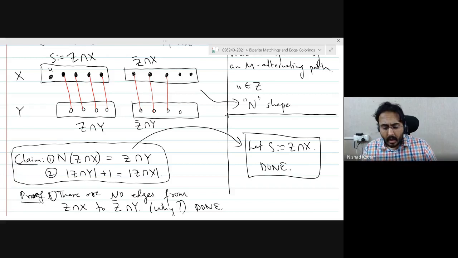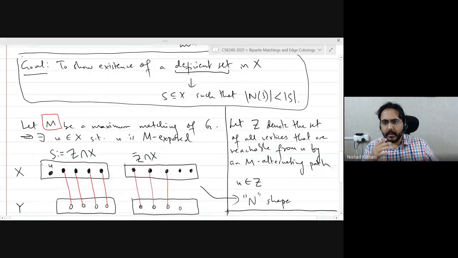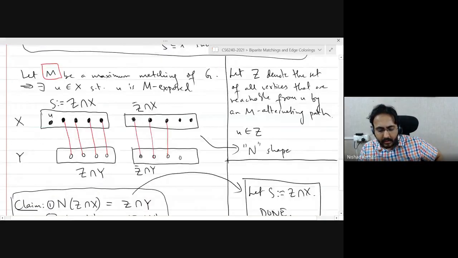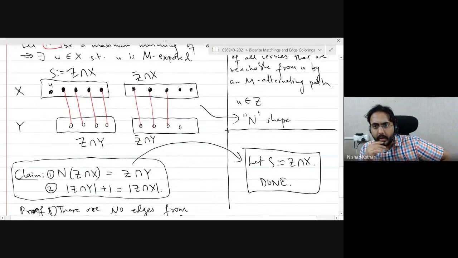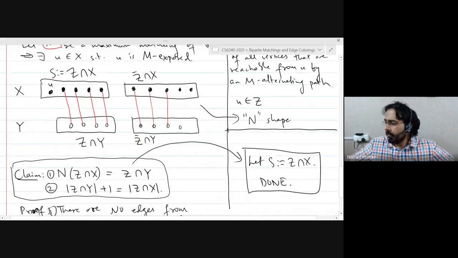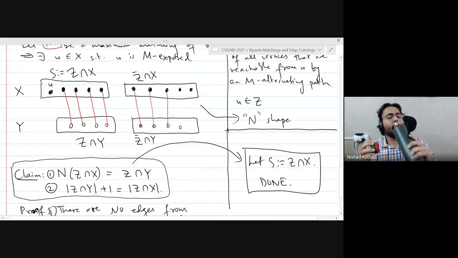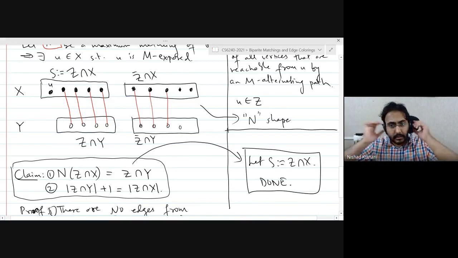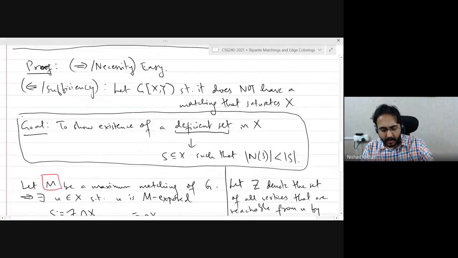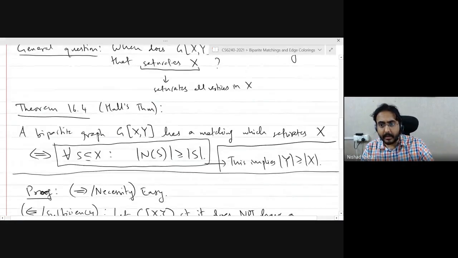Okay. Any questions or concerns at this point? Anything that's not clear? You would like me to go over it again? This idea of reachable vertices by M alternating paths turns out to be very useful in bipartite matchings. Okay, you'll probably see it again, or you might see it on the assignment.